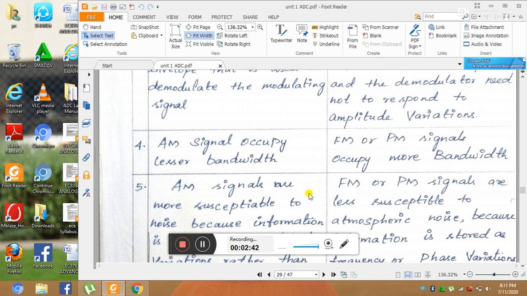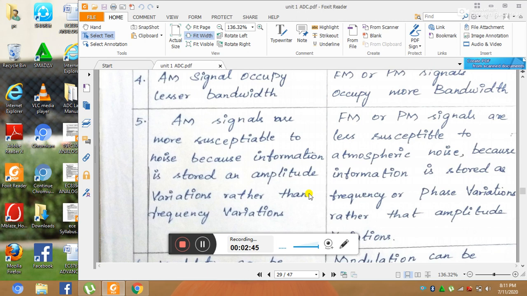Next, AM signals are more susceptible to noise. Susceptible means quickly affected by noise. So AM signal is easily affected by noise because information is stored in amplitude variation rather than frequency variation. Here FM or PM signals are less susceptible, that is, compared with AM signal it is less susceptible to atmospheric noise because information is stored as frequency for frequency modulation, and as phase for phase modulation, rather than amplitude.